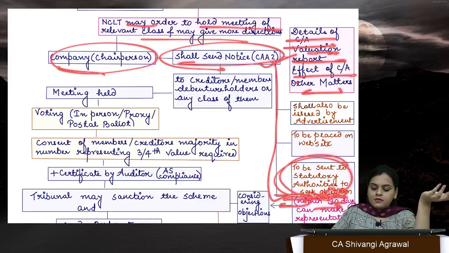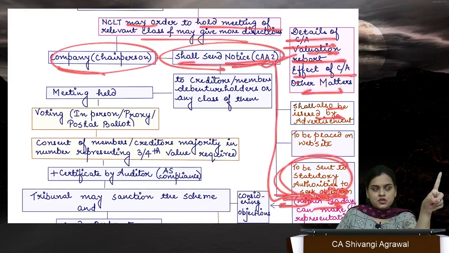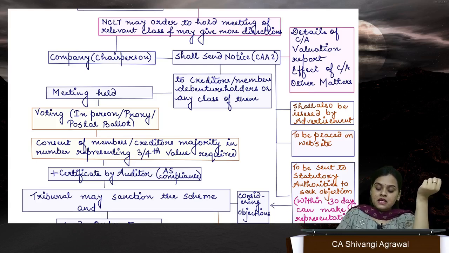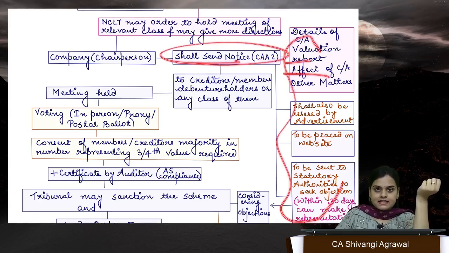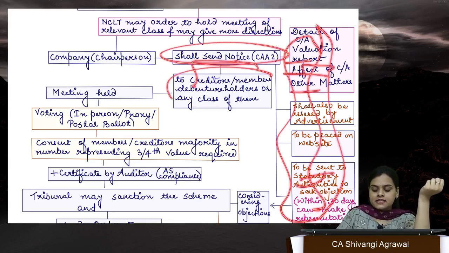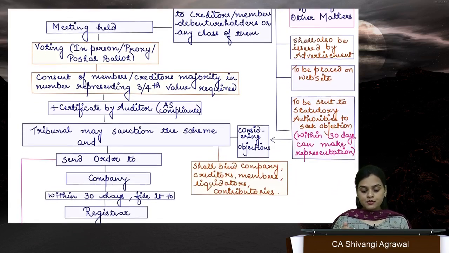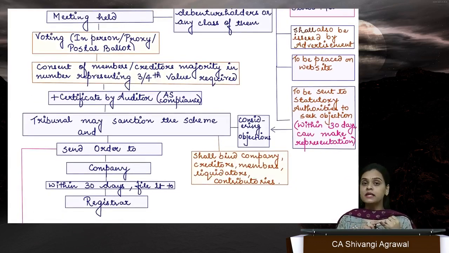Okay. Now this notice is also advertised in English newspaper, vernacular newspaper, and is placed on the website. If it is a listed company, it's also sent to Stock Exchange and SEBI. Fine. Now, after sending this notice, advertising it, placing it on website with all these details to creditors and members, then the meeting is held. In the meeting, the creditors and members will vote. Accordingly, they will give their approval, right? How can they vote? They can vote in person, they can vote by proxy, they can vote by postal ballot. So an option of postal ballot is also made available to them.